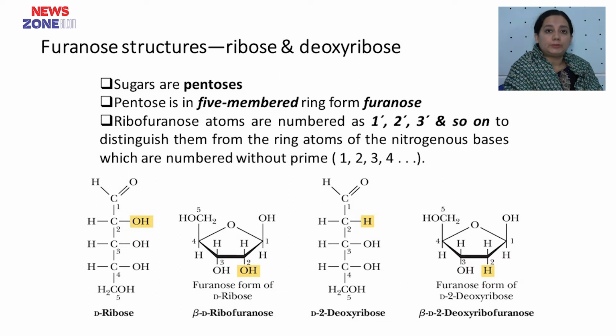The atoms of the nitrogenous base ring are numbered 1, 2, 3, 4, 5, that is why the atoms of the pentose sugar are numbered 1 prime, 2 prime, 3 prime, to distinguish them from the nitrogenous base. Okay?